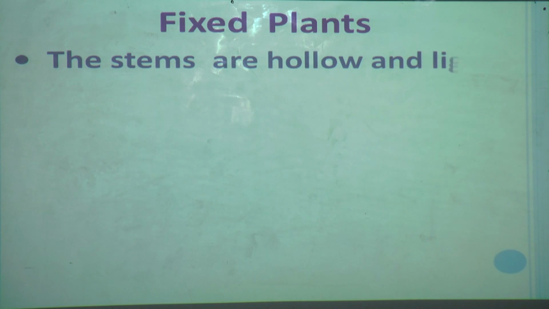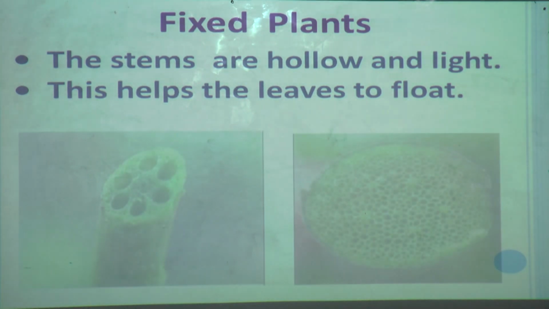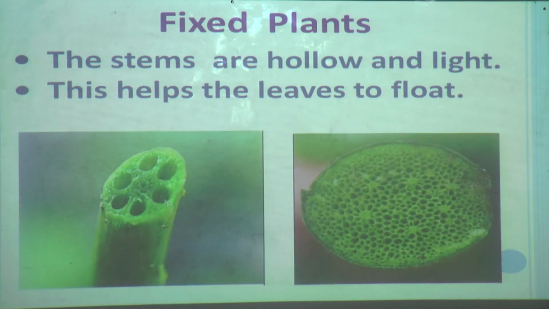The stems are hollow and light. This helps the leaves to float. You can see here the hollow stems of fixed aquatic plants. See here two pictures, two different stems. They are hollow and light. So why is it like this? This light, hollow stem helps the leaves to float on the water surface.